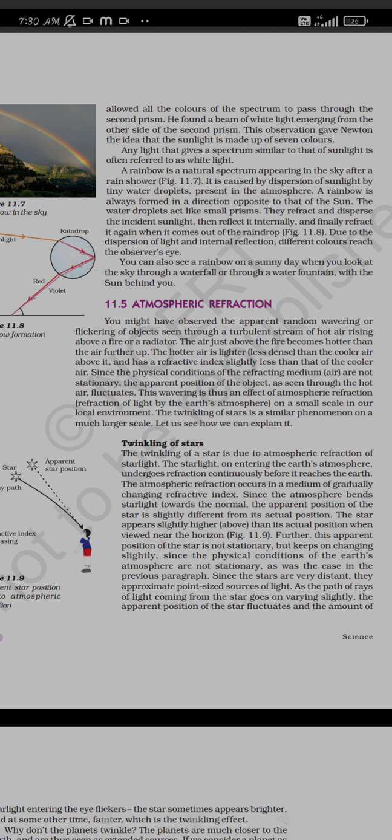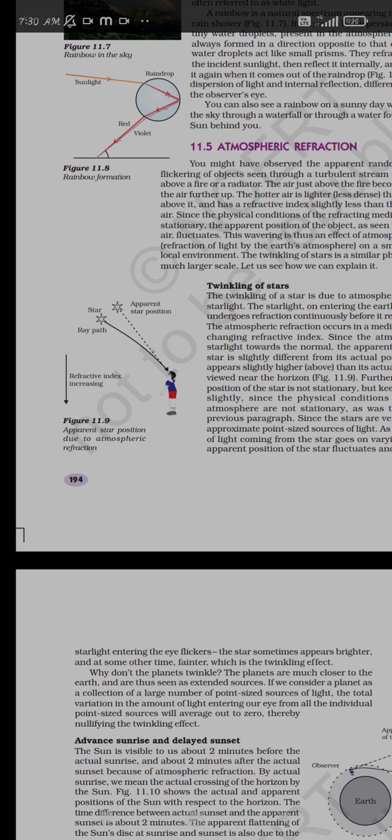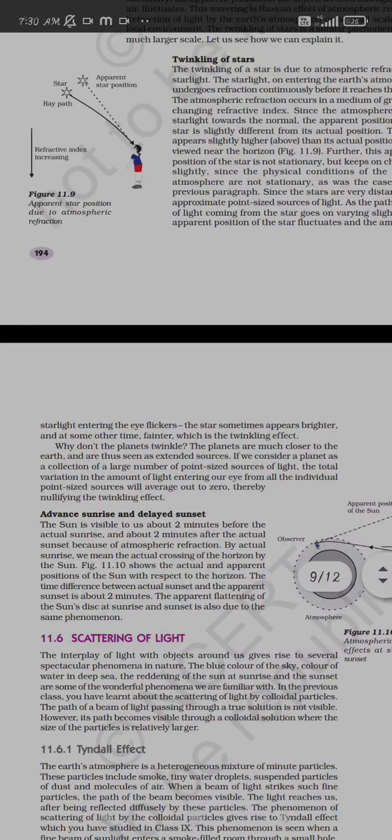It is seen at the horizon also, where the sky and the land meet at a point, which is said to be the horizon. As the path of the light coming from the star varies slightly, the amount of starlight entering the eye fluctuates, so the star sometimes appears brighter and sometimes just dull. So we can see the stars sometimes brighter and sometimes dimmer, due to which we say that the stars twinkle. So atmospheric refraction is the reason for the twinkling of the stars and the apparent position of the star.